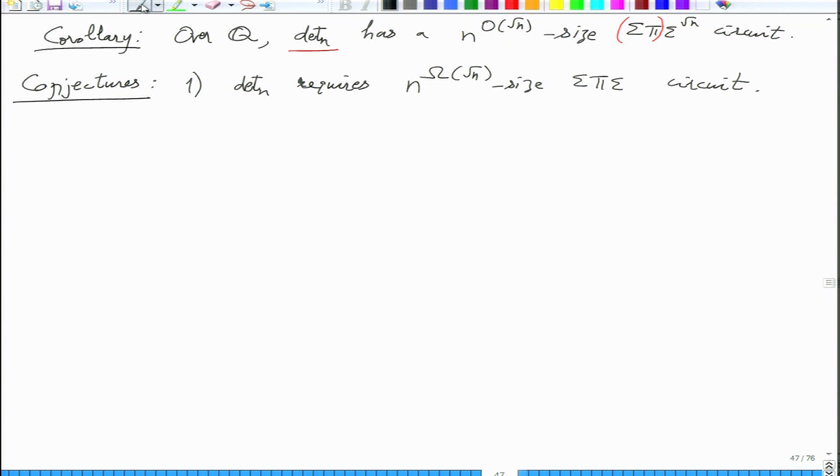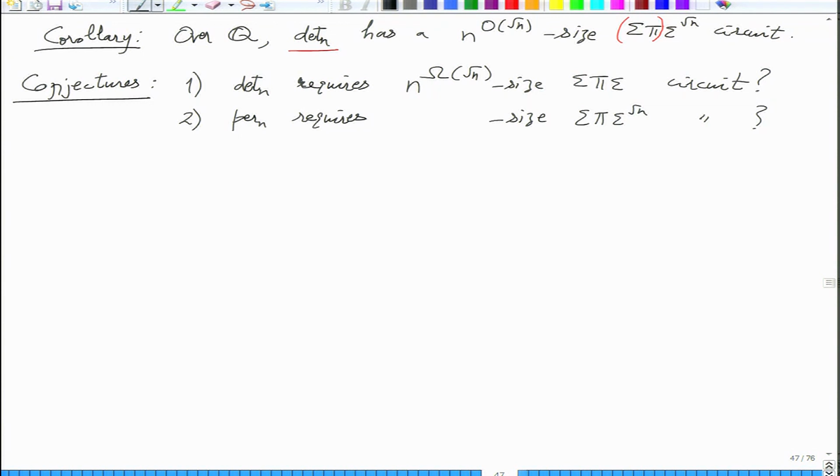The second conjecture is that permanent requires... So this is a question. What do you want to say about permanent in depth 3 representation? What do you know about depth 3 representation of permanent? N to the n is by definition, but there is something better you have seen, right? This Ryser's formula gave you 2 raised to n.